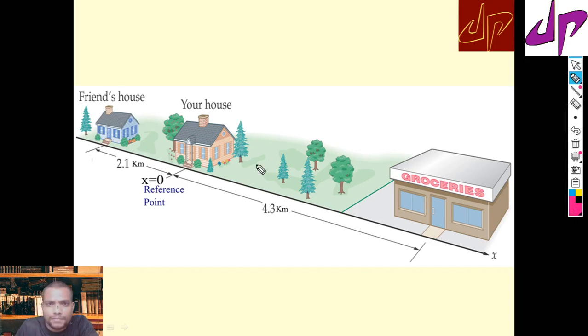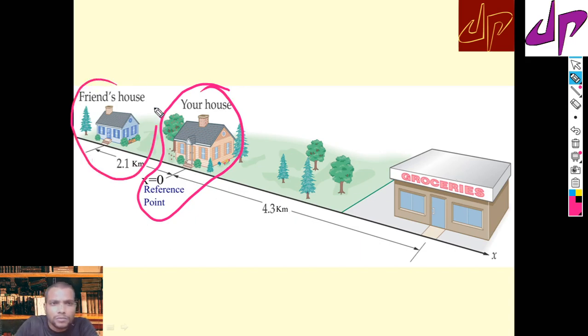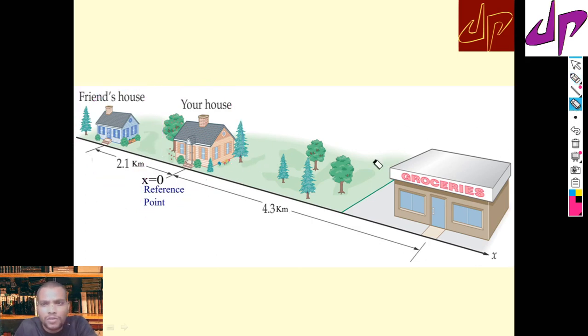Suppose this is your house. Your house is in between this grocery shop and your friend's house. Suppose you want to move from your house to your friend's house. So you have to move in that particular direction.